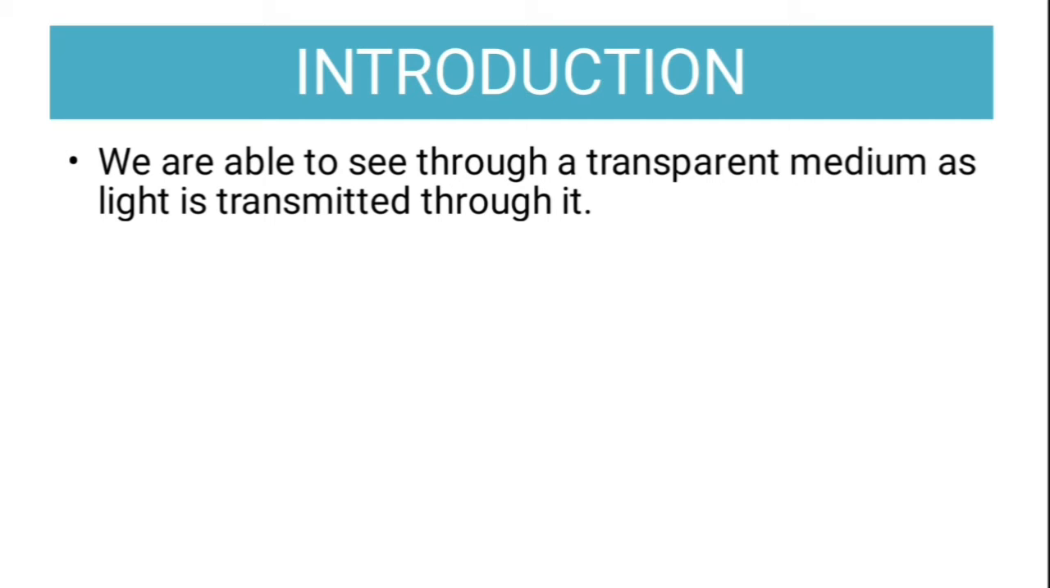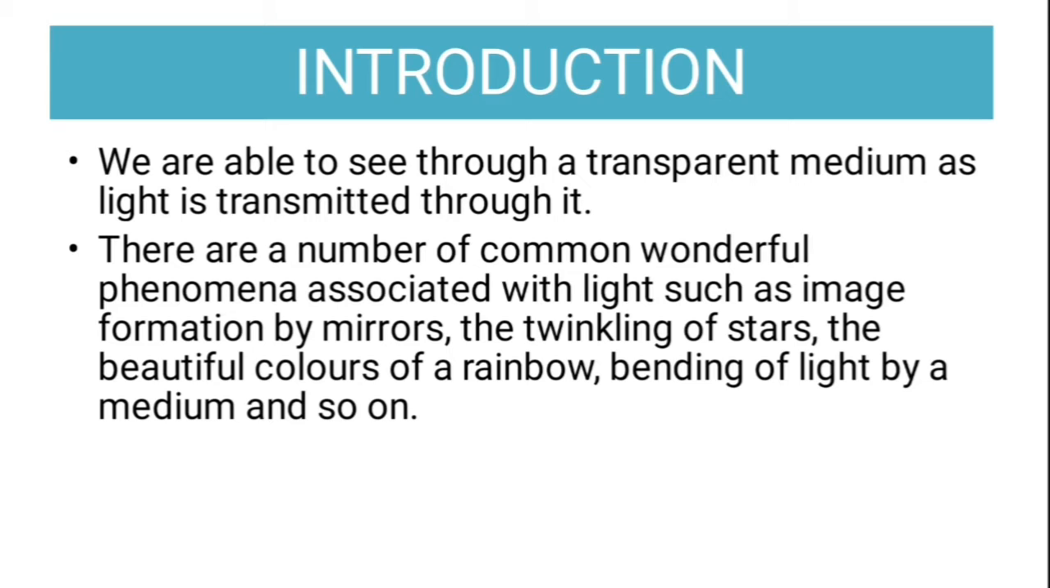So any medium which allows the transmission of light is not visible, just like air, just like glass. Glass बहुत सारी लाइट ट्रांसमिट करता है, कुछ लाइट रिफ्लेक्ट करता है, इसीलिए at least we can identify there is glass. But air, on the other hand, allows all the light to pass through it, and so we are not able to see it. There are a number of common wonderful phenomena associated with light, such as the image formation by mirrors. हम mirrors में खुद को देख सकते हैं.